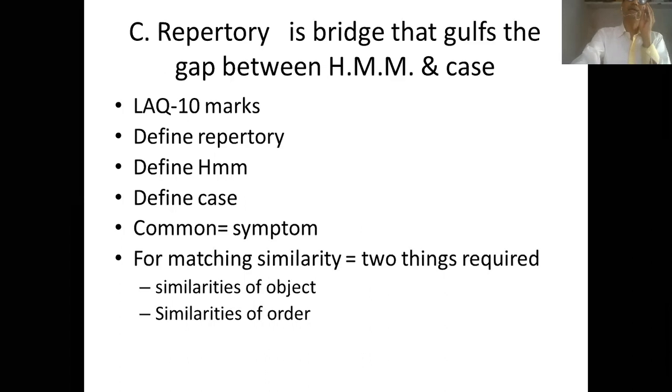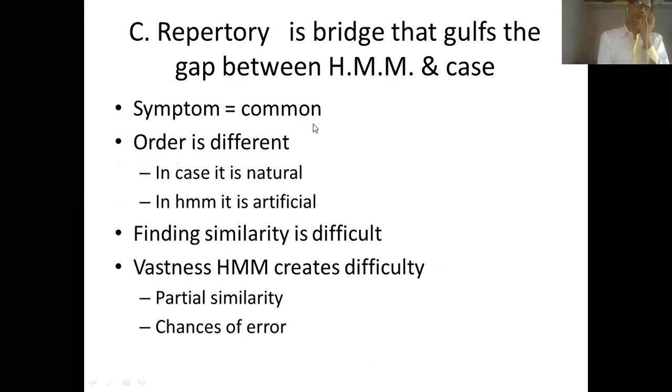We have to match the patient's picture, which has been narrated in a case, with the homeopathic materia medica image of a drug. What happens when we attempt to establish similarity between these two things? Let us first understand whether the case and the homeopathic materia medica have these two things in common, whether the symptom and the order are the same.